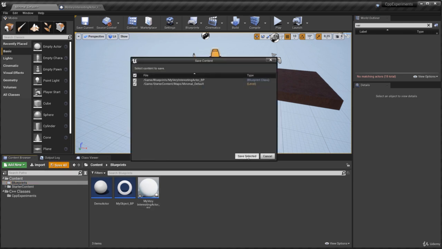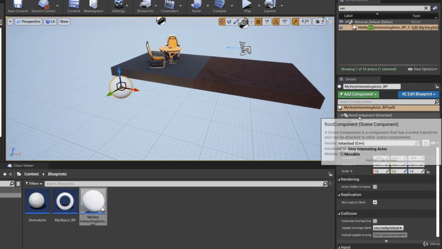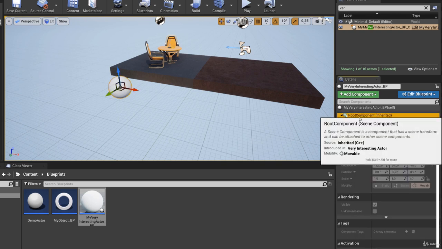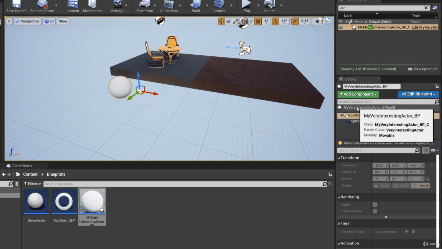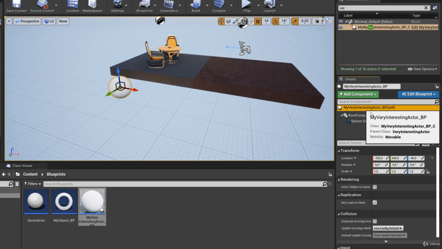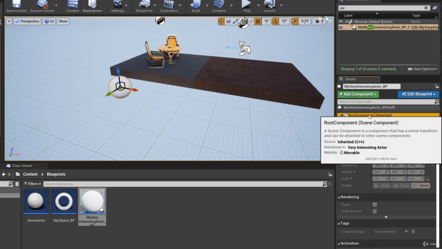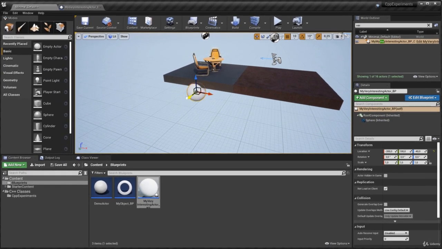I'll save all, drag and drop one of these in. You can see that I can move that around and everything. But if I select the root component and I drag that around, you'll see even though the handle moves around, that does not update the transform. That will actually reset as well if you left click on the actor itself and then on the root component, you'll see that handle will reset. If I move the actor, then of course I can move this around.